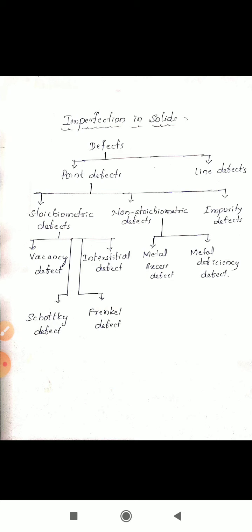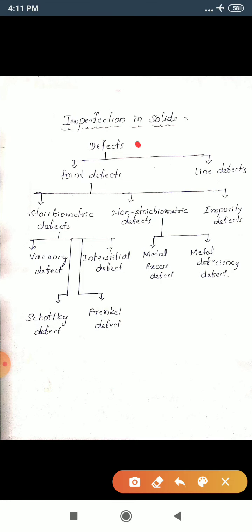What do you mean by imperfection in solid, or crystal defect, or defect? It is defined as any deviation from a regular orderly arrangement of constituent particles inside a crystal lattice.